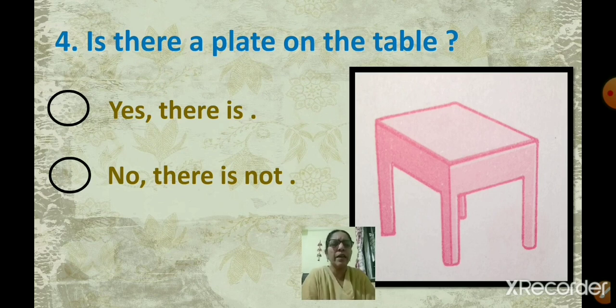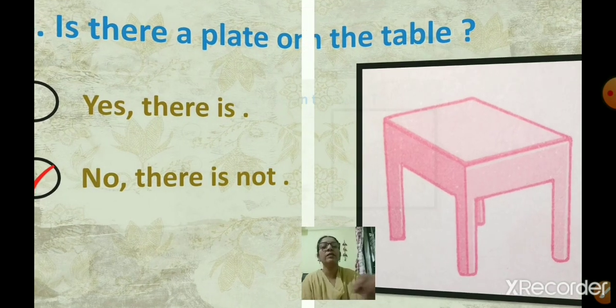You cannot see a plate on the table, right? So what will you write? Which option are you going to click? Yes, or no, there is not. So you are going to click on no, there is not. This is the short answer. No, there is not. Move to the next question.